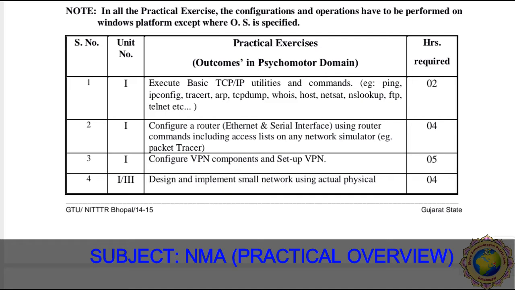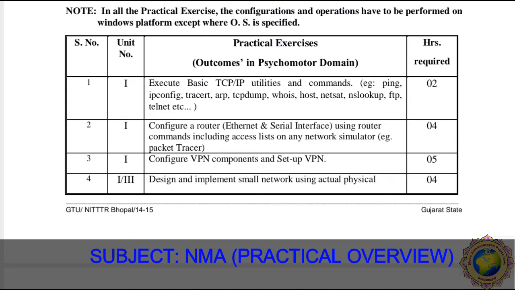Practical number 2 is to configure a router, Ethernet and serial interface using router commands. We have to perform different types of router commands and configure the router using Ethernet and serial interfaces. Here we have to use Cisco Packet Tracer. This practical is also considered as teaching as well as learning hours, requiring 4 hours.